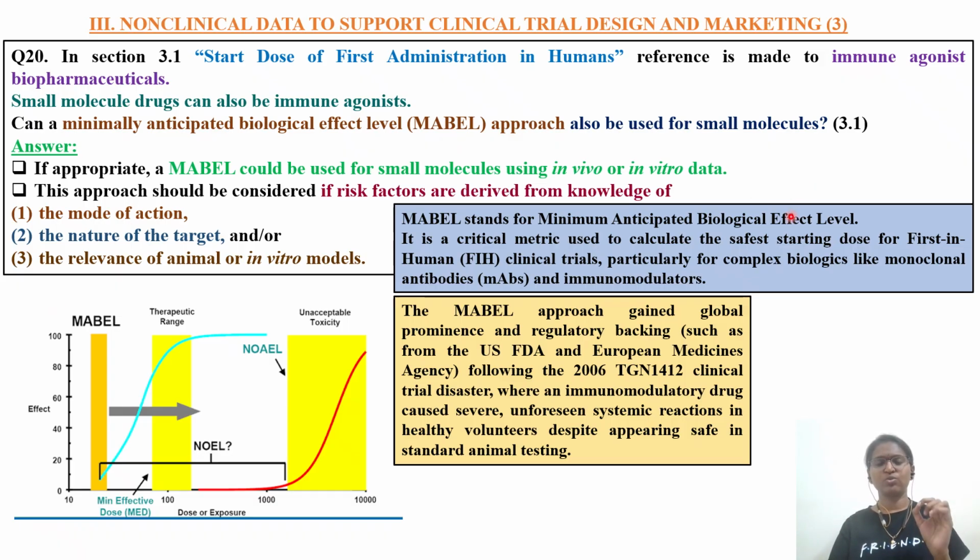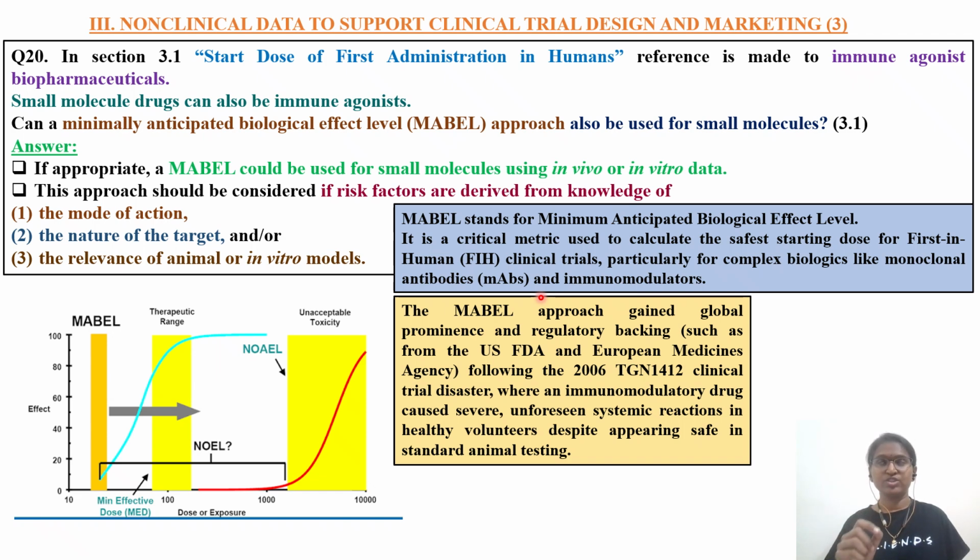So very quickly we'll go through what is MABEL and what is immune agonist. MABEL stands for minimum anticipated biological effect level. This is not coming from a toxicological study, it is coming more from a pharmacological one. It is a critical metric, a measuring unit, to calculate the safe starting dose, that is FIH, for first in human clinical trials, particularly for complex biologics like monoclonal antibodies and immune modulators. As I told you, for large molecular weight biologics, instead of the NOAEL approach, you will be considering the MABEL approach.